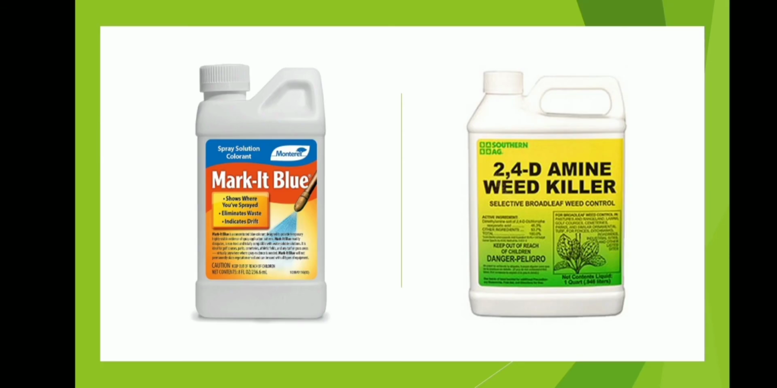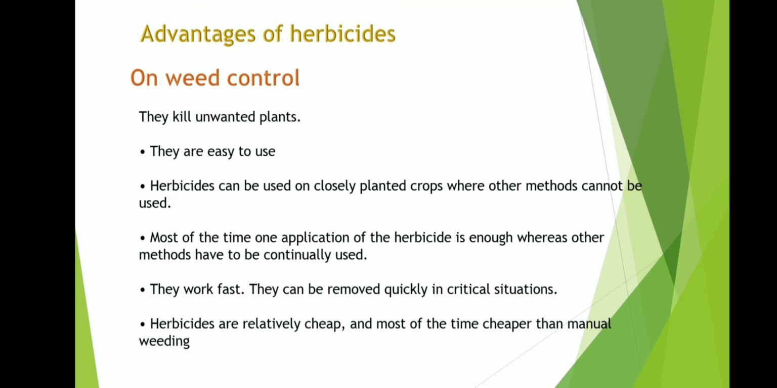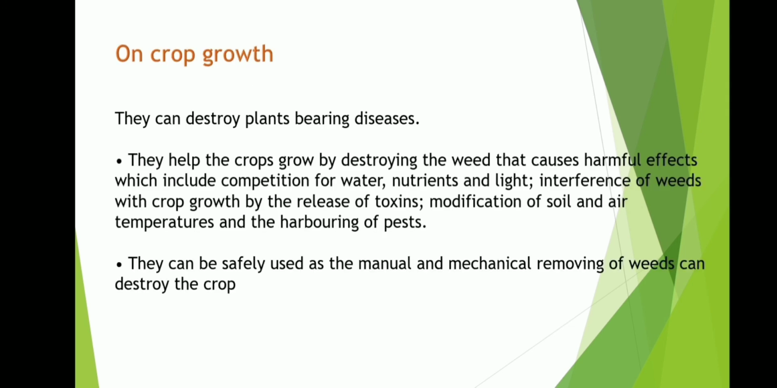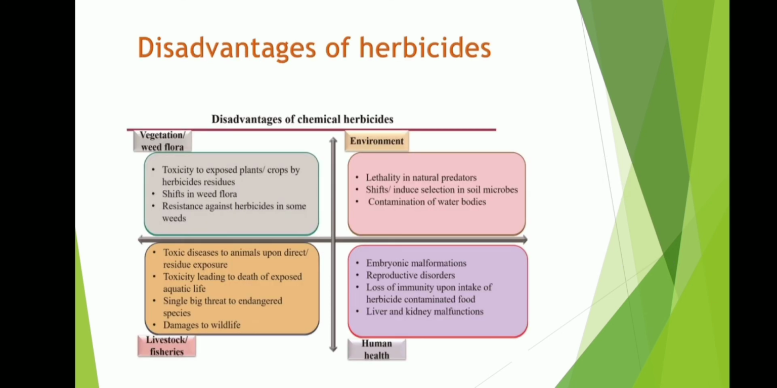Advantages of herbicides. On weed control, they kill unwanted plants. They are easy to use. They work fast. They can be removed quickly in critical situations. On crop growth, they can destroy plants bearing diseases. They can be safely used as the manual and mechanical removing of weeds can destroy the crop. Disadvantages of herbicides are shifts in weed flora, lethality in natural predators, liver and kidney malfunctions, damage to wildlife.